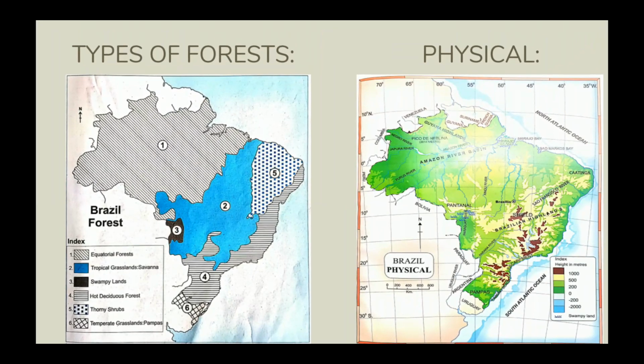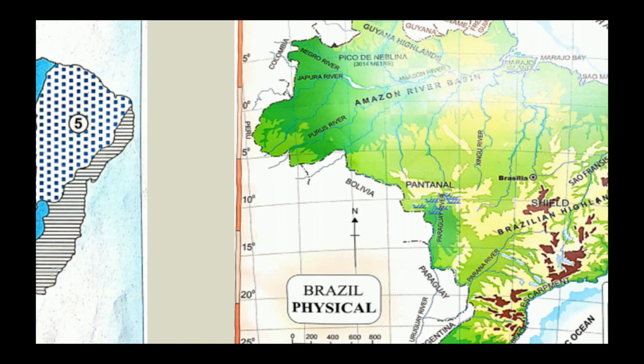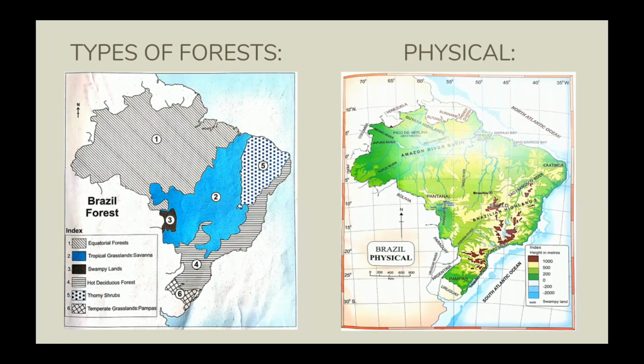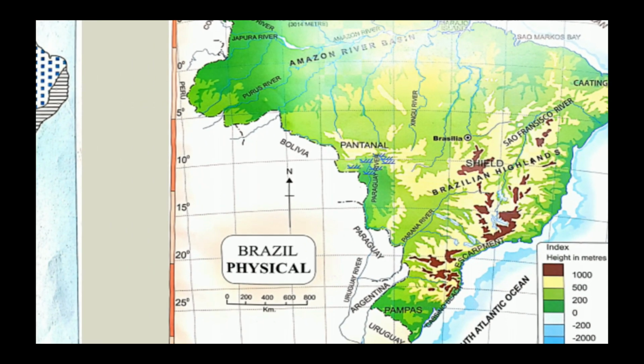Third, the black color you see is called the swampy land. It's also called Pantanal, which we can see in the physical map of Brazil. And the fourth one is the hot deciduous forest, which is occupying the great escarpment area.